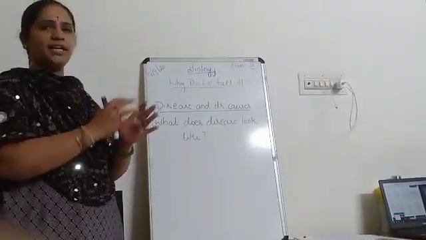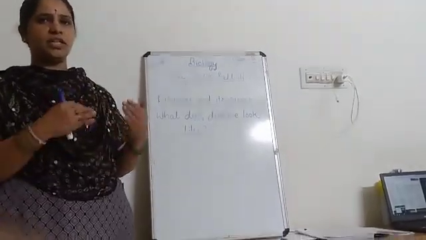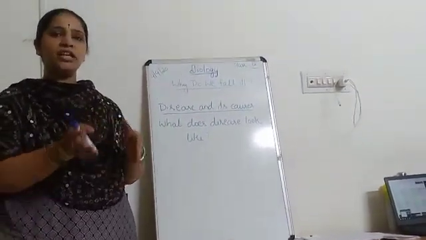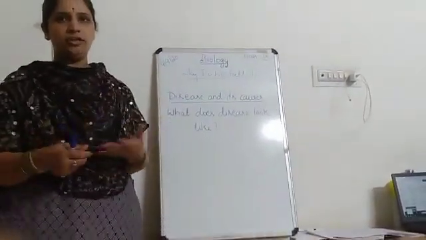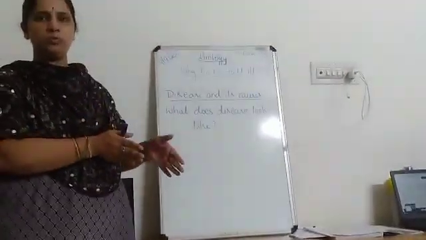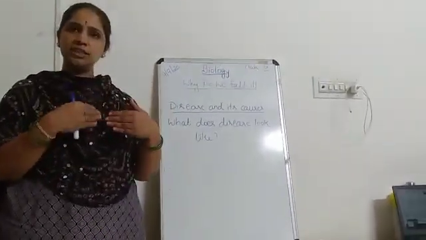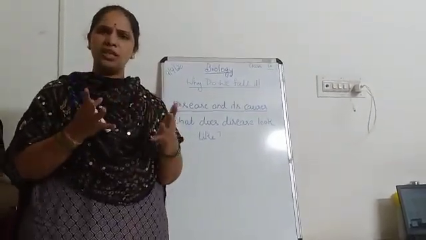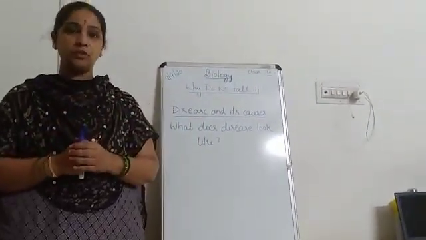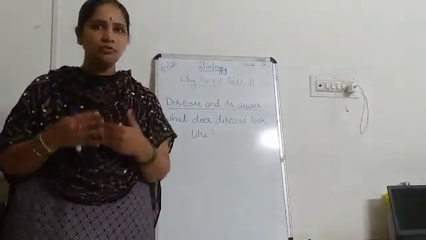For example, if we take the digestive system, what does the digestive system have? It has the stomach, it has intestines where the digestion process goes on, etc. Then we have the excretory system where the kidneys are there, and the urinary bladder, where the urine formed will be carried to the bladder, then again it is thrown out. So there are so many systems functioning inside our body to maintain proper health, that is for the survival of the living organisms. So how do we know that we are suffering from a disease?